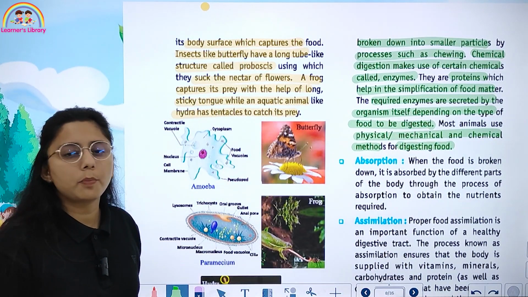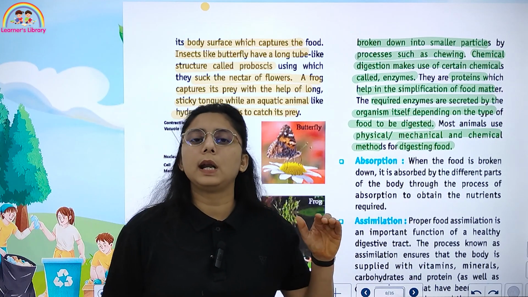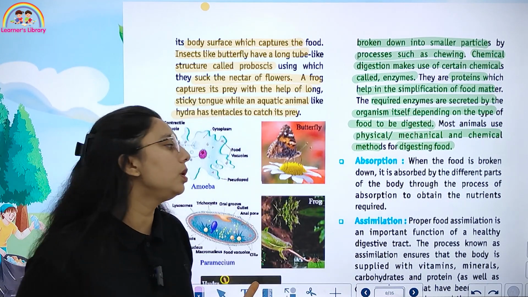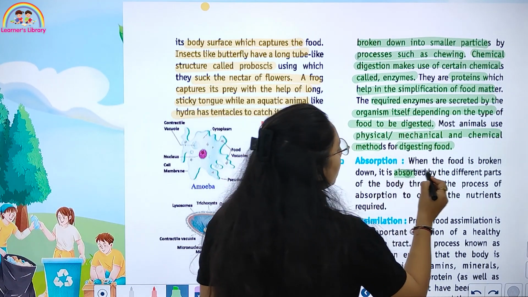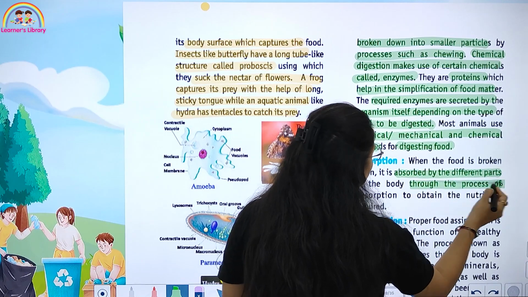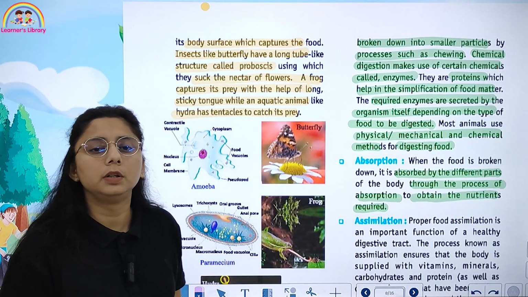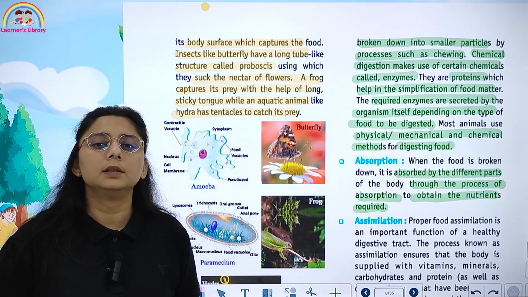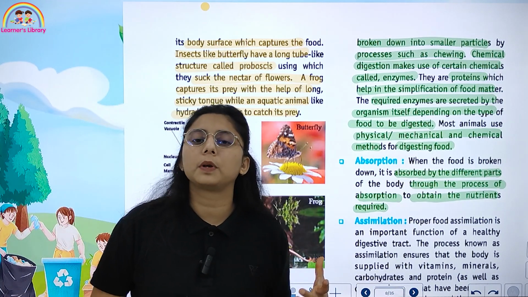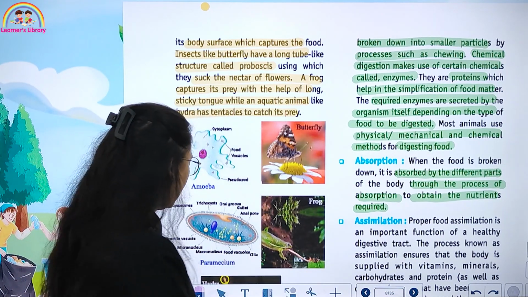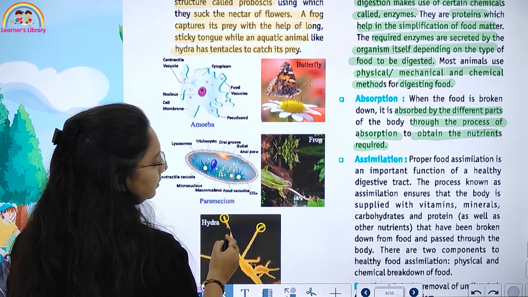Then we have absorption. When the food is broken down, it is absorbed by different parts of the body through the process of absorption to obtain the required nutrients. Then we have assimilation.